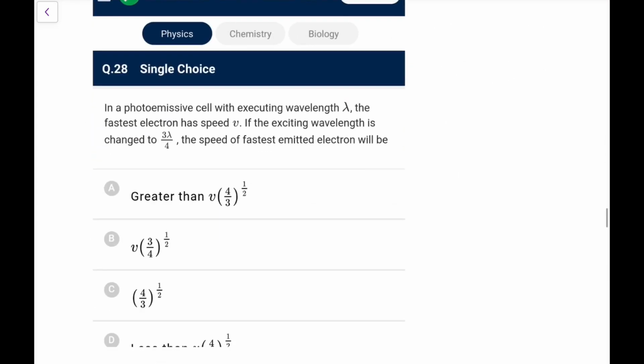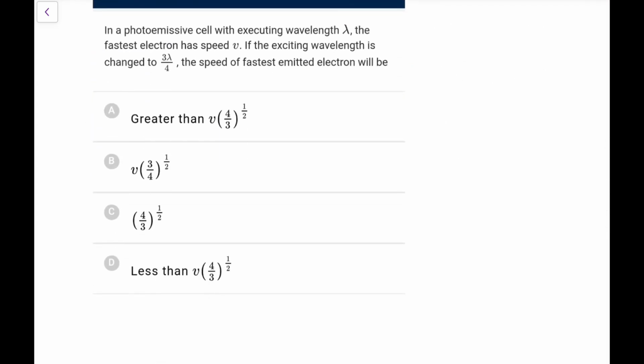Next, in a photoemissive cell with exciting wavelength lambda, the fastest electron has speed v. If the exciting wavelength is changed to 3 lambda by 4, the speed of the fastest emitted electron will be. So it's like a photoelectric effect. First you can say hc by lambda minus phi was equal to half mv squared.